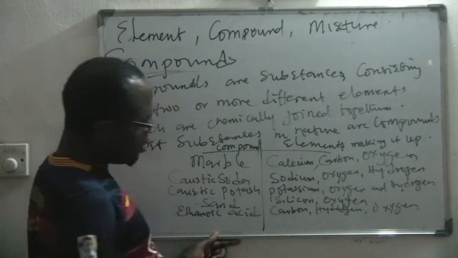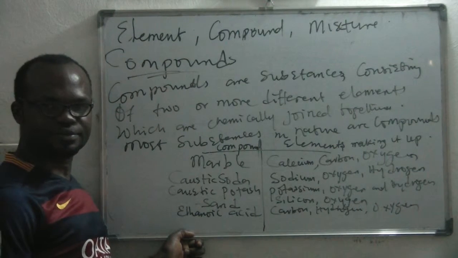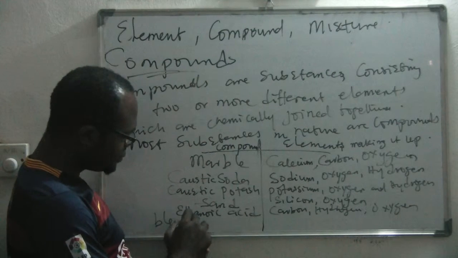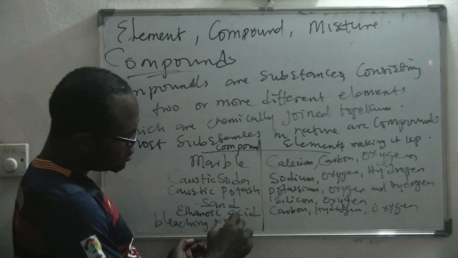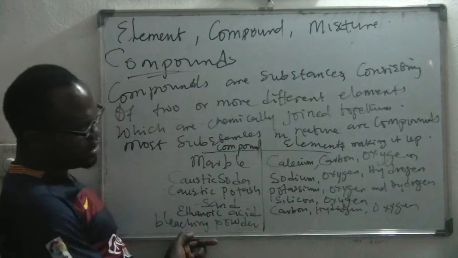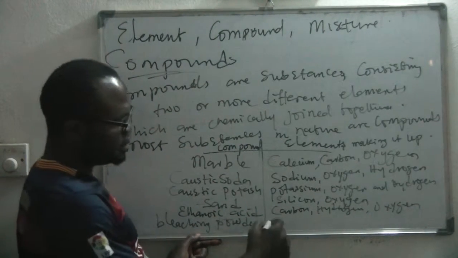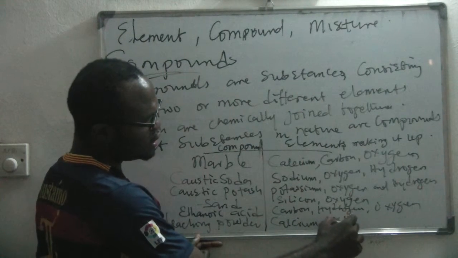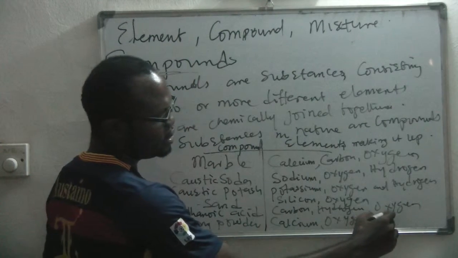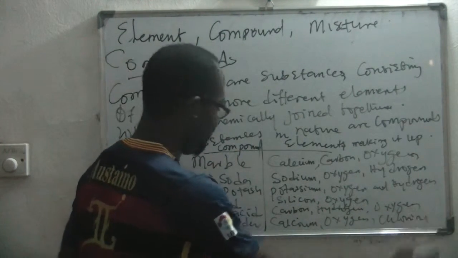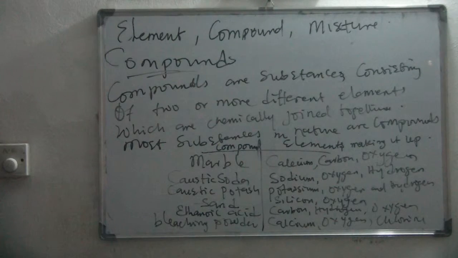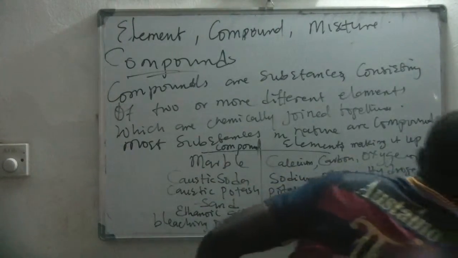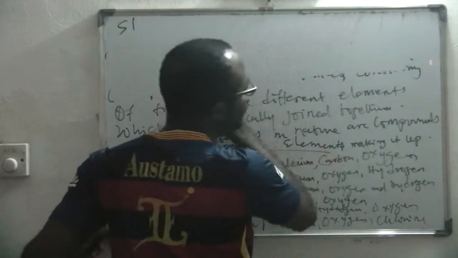What other compound do you have? Bleaching powder. What elements? Calcium, oxygen, and chlorine make up bleaching powder. There are other compounds and their elements.